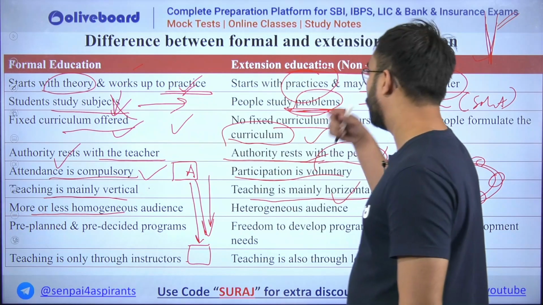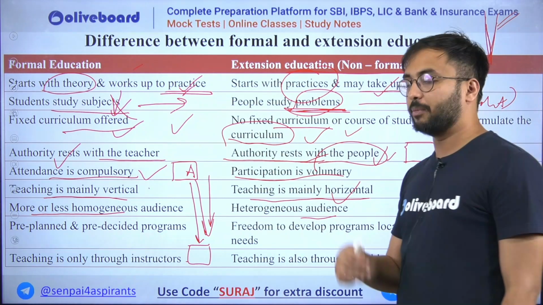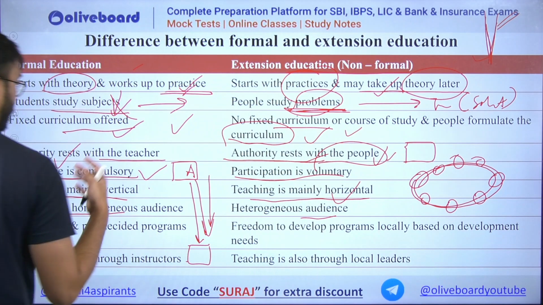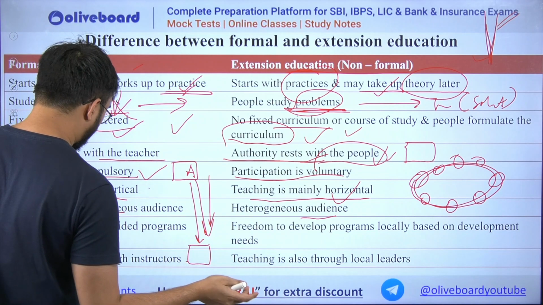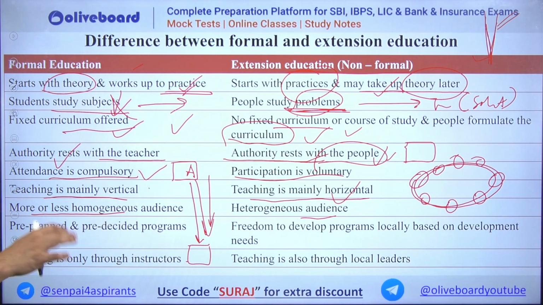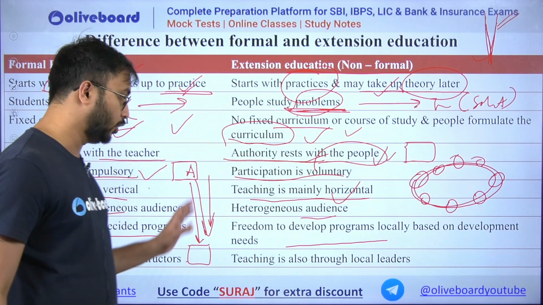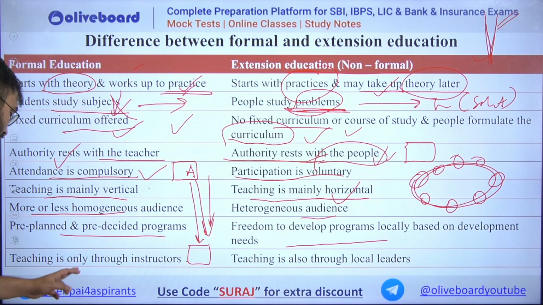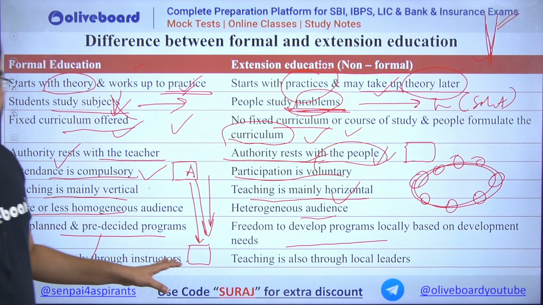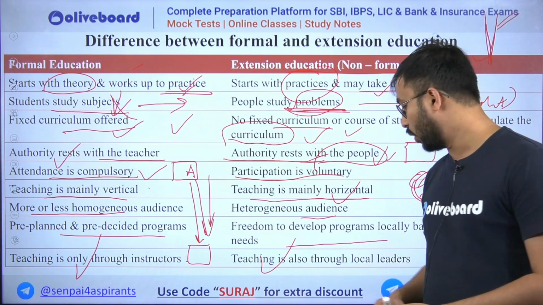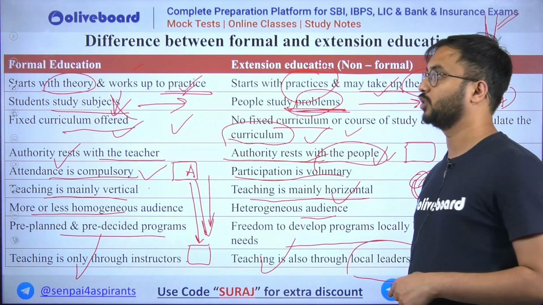But in extension education, the audience is heterogeneous. There may be females, there may be males. Some may be researchers, some agronomists, some agribusinessmen, some simple farmers, some laborers, right? Everybody's age would be different. So in this way, a heterogeneous audience. In formal education there are pre-planned and pre-decided programs, a perfect syllabus. Whereas in extension education, programs are locally developed according to specific areas, and no curriculum is established. Teaching in formal education is only through instructors, that is teachers, while here teaching is through local leaders,